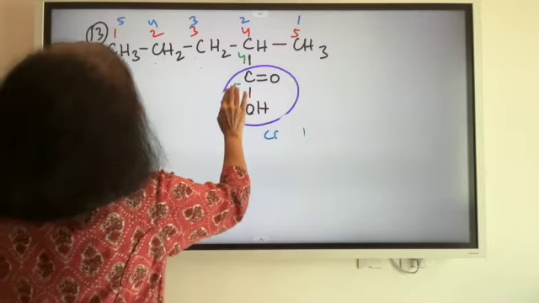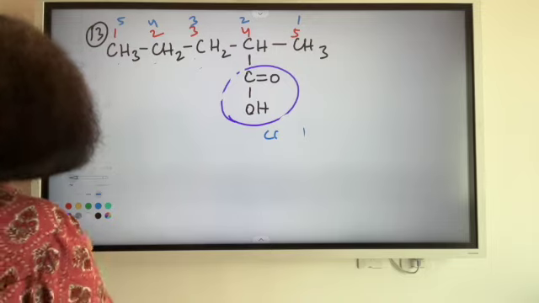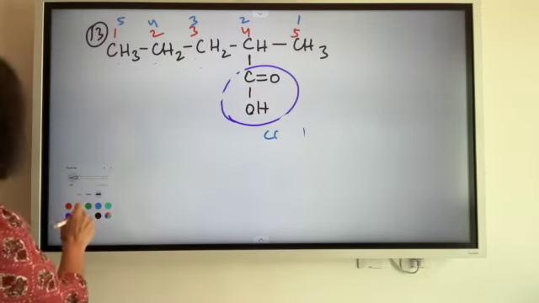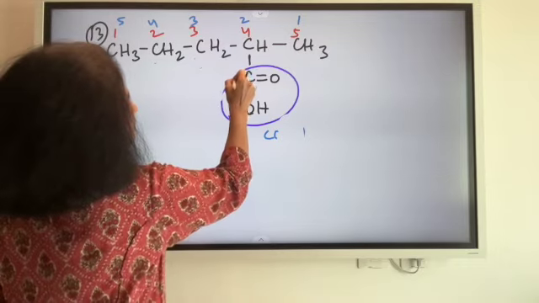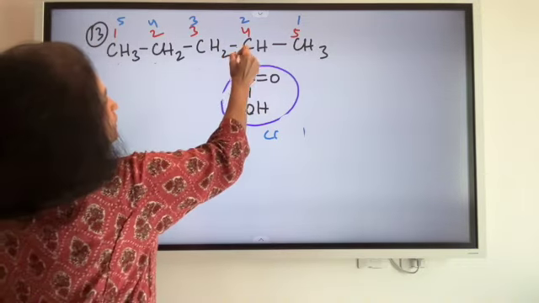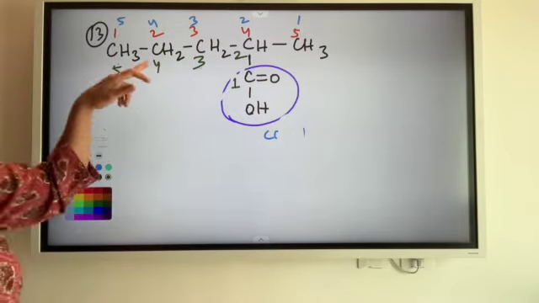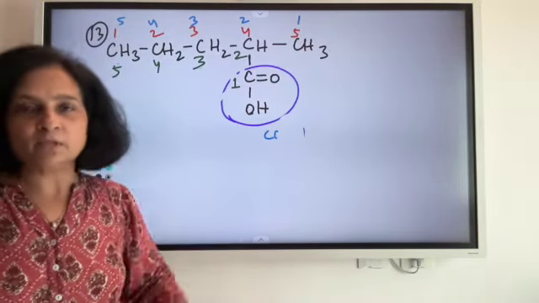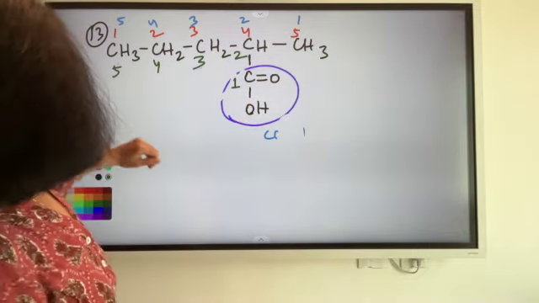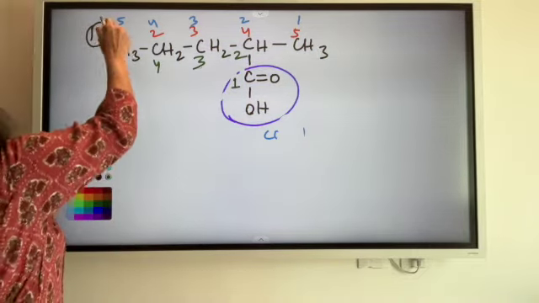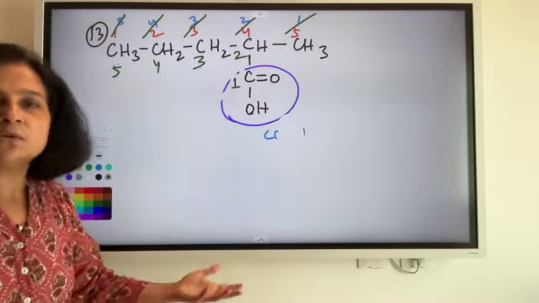So I will start numbering the thing from here. So I would, let me take another color here. So I would do it as, this is my first carbon, second carbon, third carbon, fourth carbon, fifth carbon. मुझे यहीं से start करना है, मेरे पास ऑप्शन नहीं है. करेक्ट? सो नाउ लेट अस टॉक अबाउट द पोजिशनिंग्स नाउ. ये तो ऑटोमेटिकली आउट है. आई एम नॉट कंसिडरिंग दीज एट ऑल.